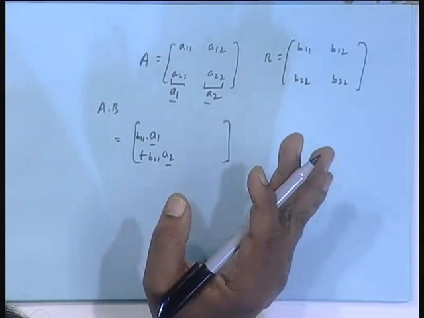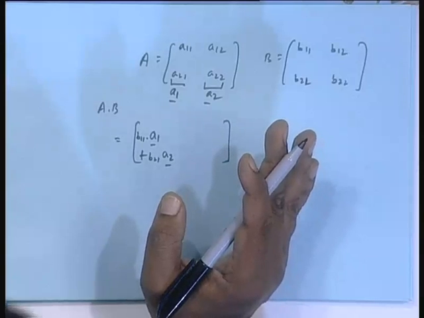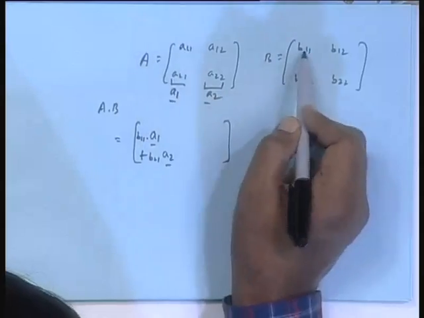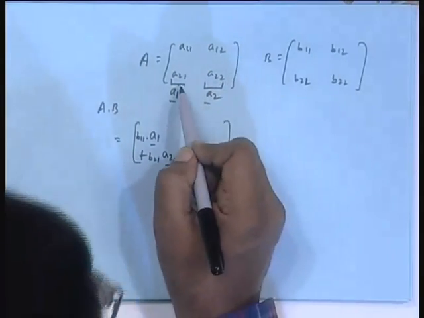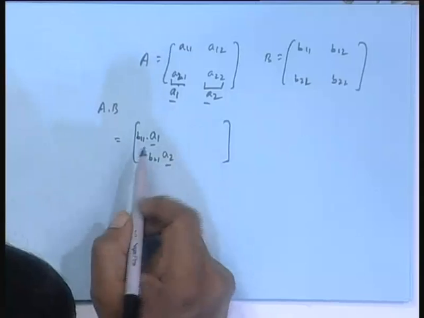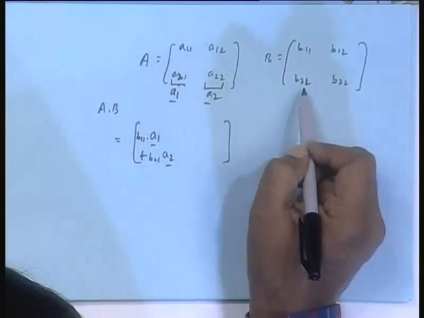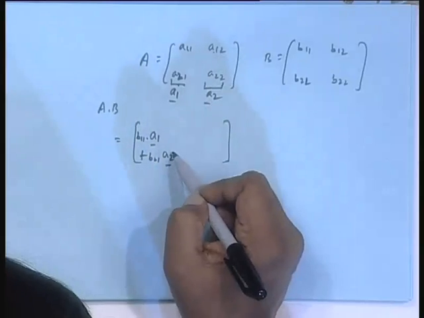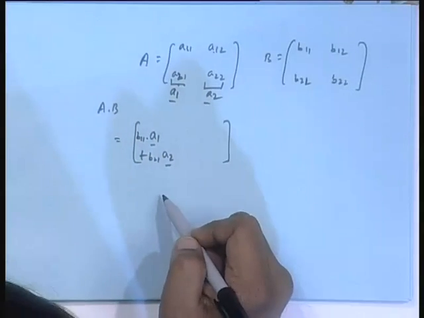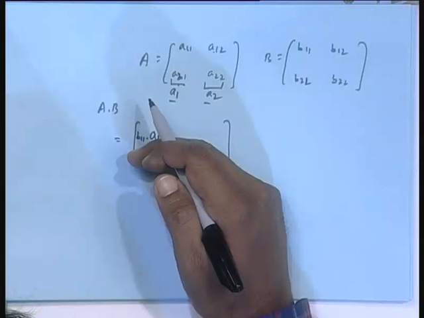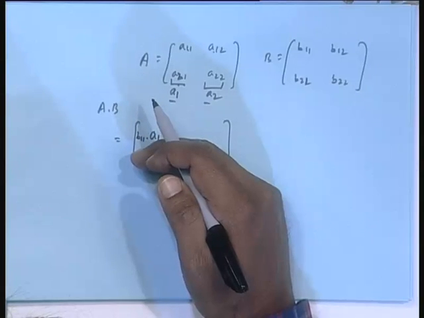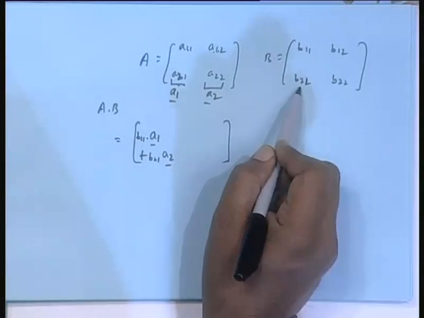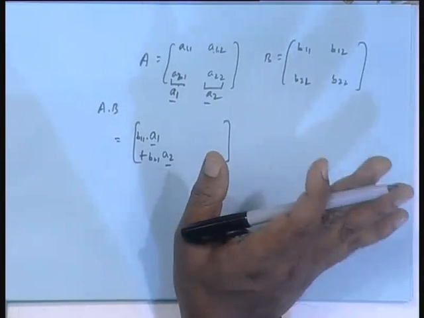Can everybody see that? B11 times this column vector. So, first element A11 B11 stored, A21 B11 stored, and then this guy into second column B21, A12 stored on top, A22 stored, and you are adding. So, you get back this, isn't it? That thing, A11 into B11 plus A12 into B21. Are you convinced or not?